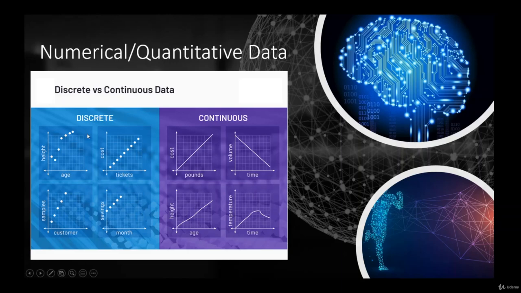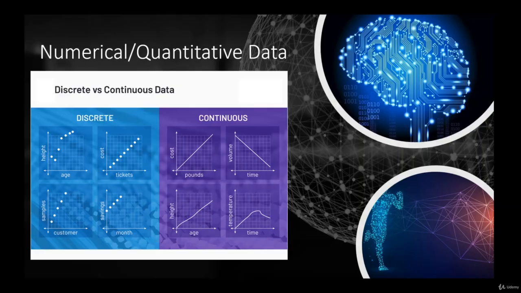The height of someone will be, for example, 1 meter 10 centimeters, 1 meter 80 centimeters, or 6 feet, or 5 feet 5. It's something that is not infinite. For example, once again, right here we can have sample versus consumer. Once again, here it's something that has an end.